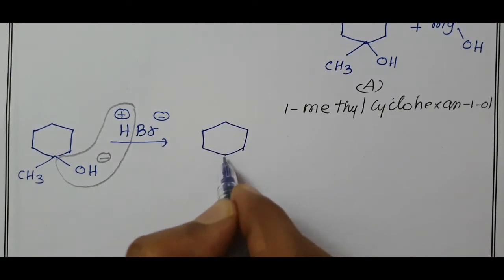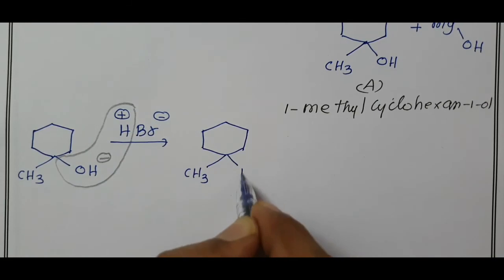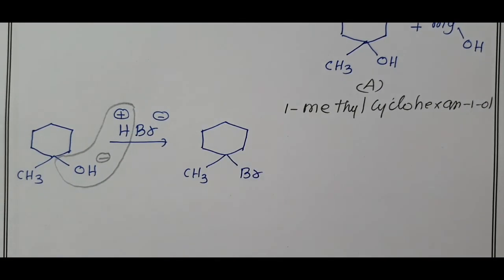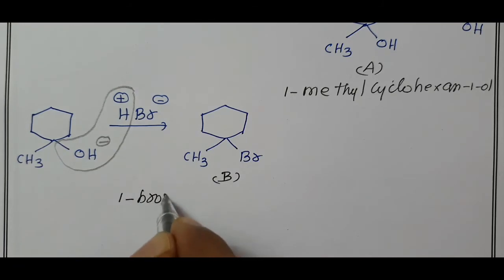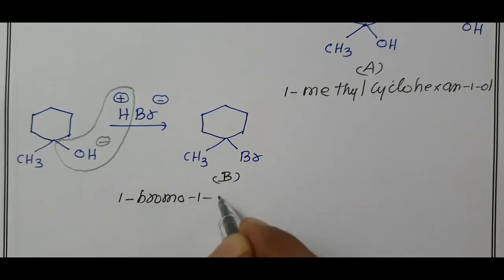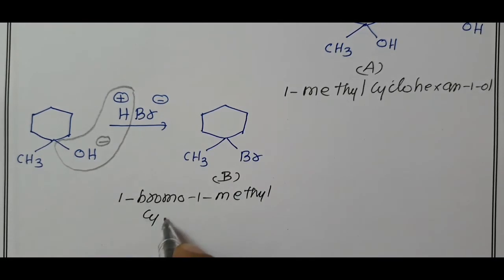Cyclohexyl group, here you have one methyl, here you have one Br now attached. This is your compound B. In the first carbon you have one bromo and one methyl. So what is the name? 1-bromo-1-methylcyclohexane.